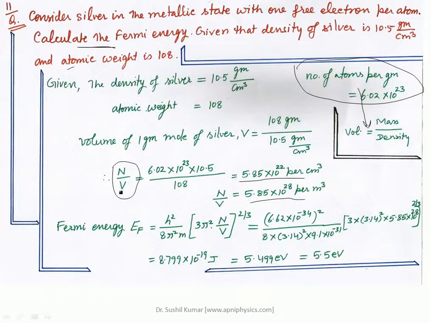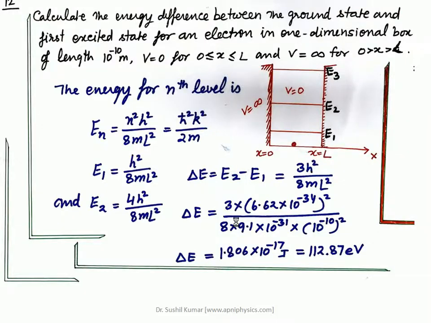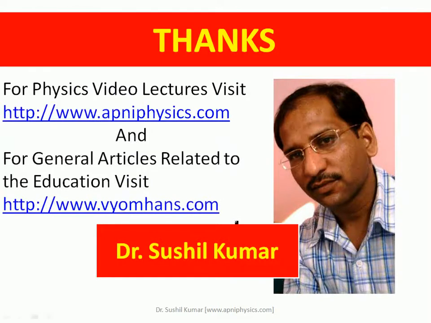So you now have N upon V, and you can find out the Fermi energy by using this formula: h square upon 8 pi square m into 3 pi square n upon V raised to the power 2 by 3. By putting in the value and converting into electron volt, the result is 5.5 electron volt. So in this way one can determine the properties of solids by using the characteristics of free electrons. These are the possible ways by which one can determine the properties of solids.